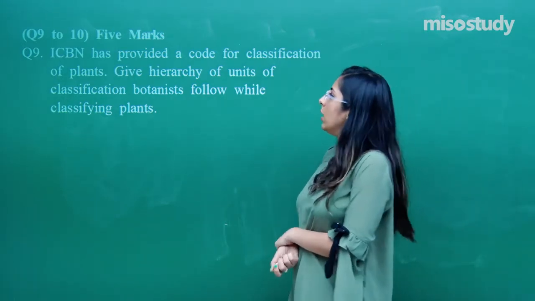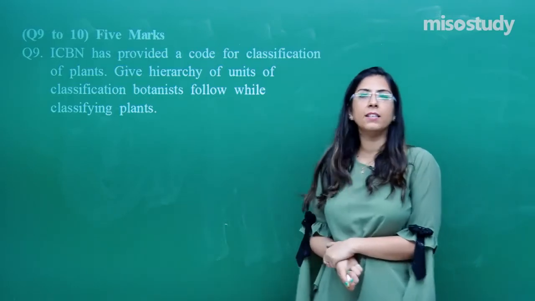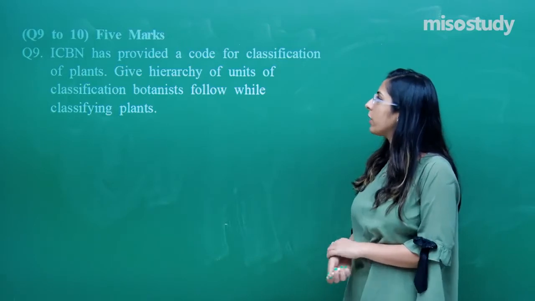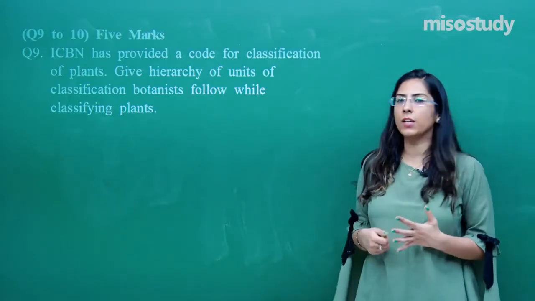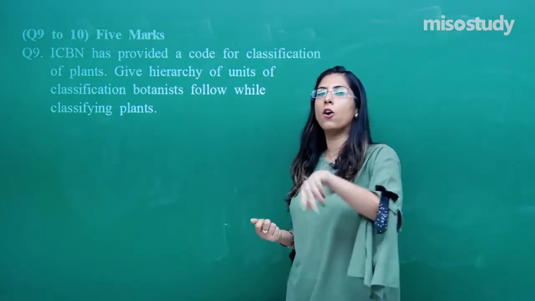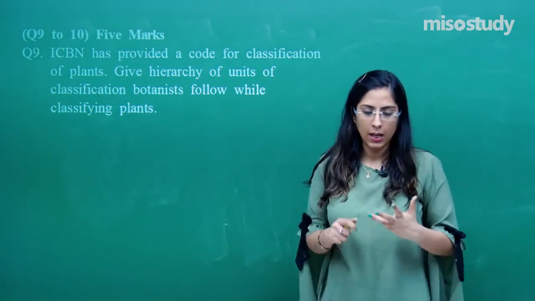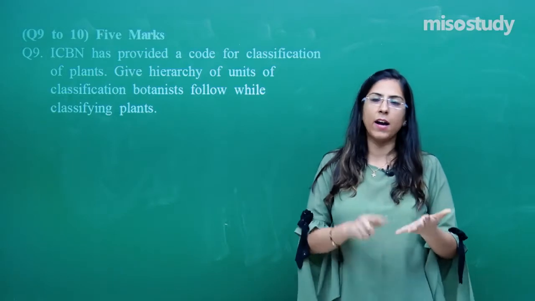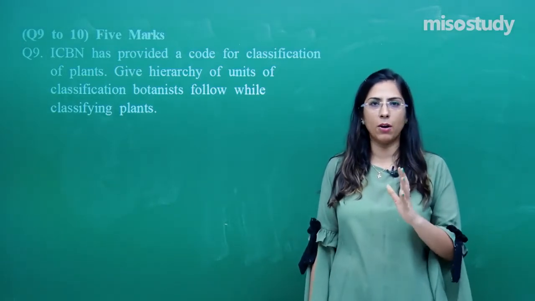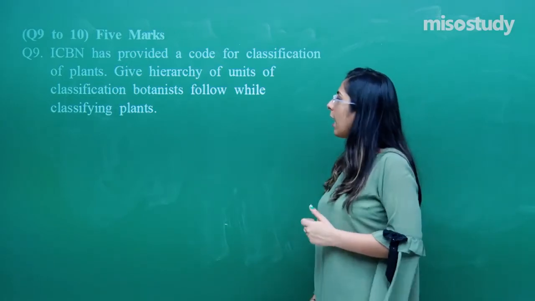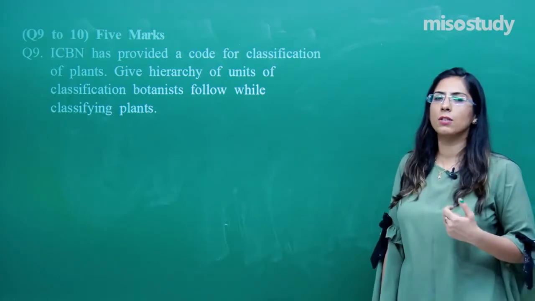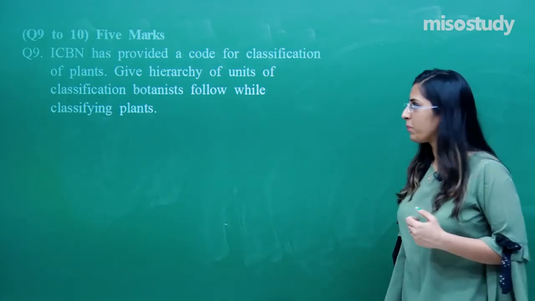Now, ICBN is the International Code for Botanical Nomenclature. Here we have to give certain codes of classification. They gave a code in which we have to classify the organism into different categories, starting from kingdom, then phylum, then class, then order, then family and the genus. You have to explain these in a single line. Now you have to give the different steps, the codes which the ICBN normally said.